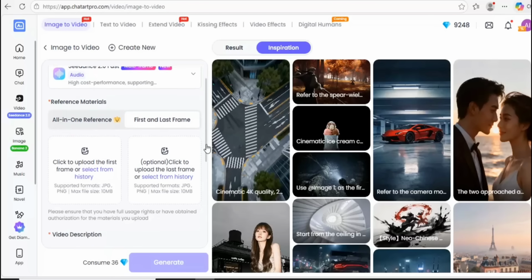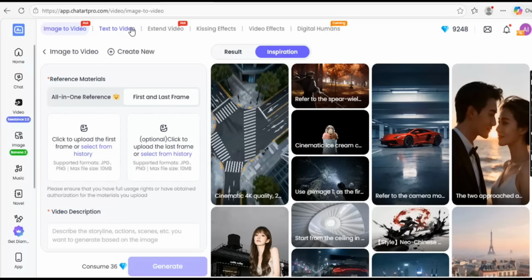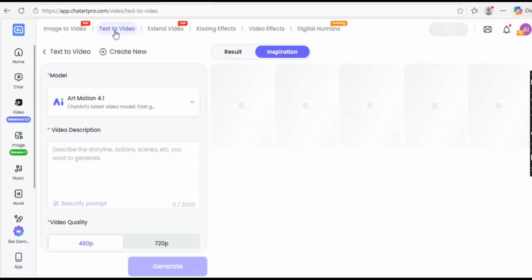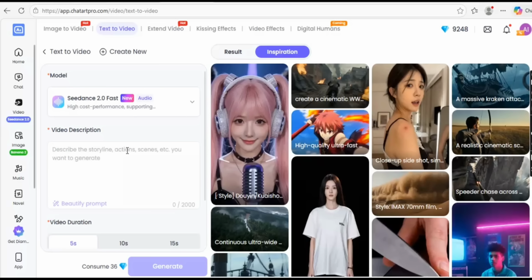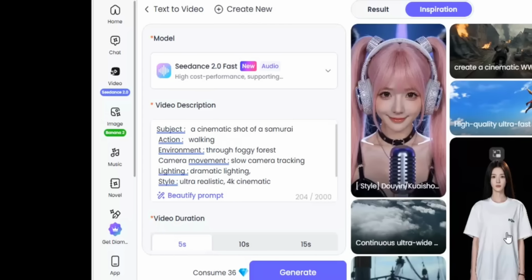Here you can choose different models, but today we're selecting Seedance 2.0. First of all, I'll try the text to video feature. Next comes the most important part, the prompt. The simple prompt formula dramatically improves AI video quality. See, I have written the prompt according to it. Okay, let's generate it.